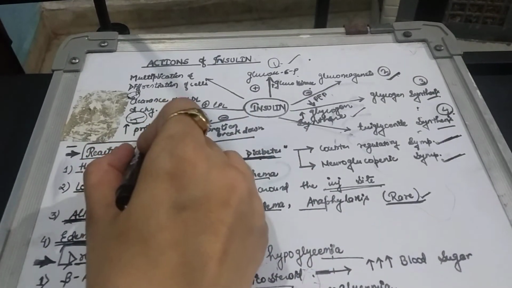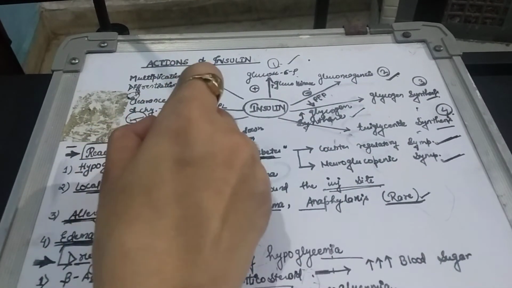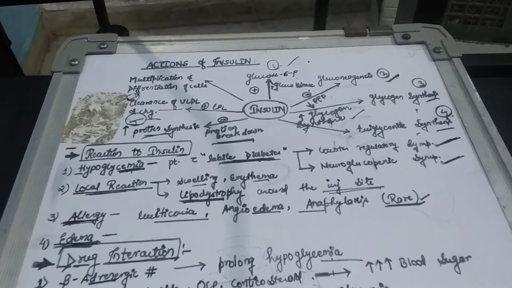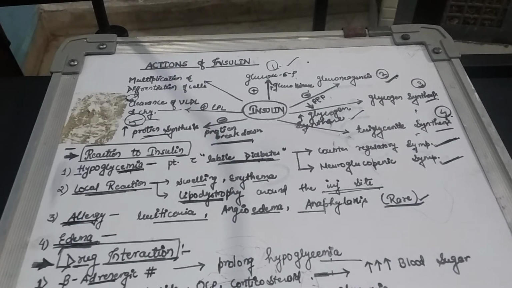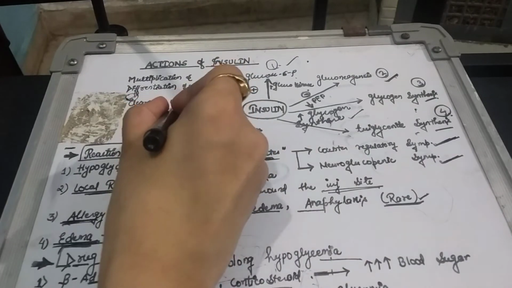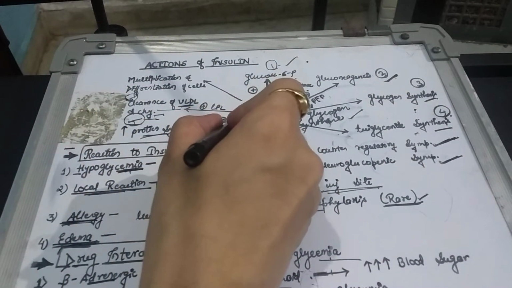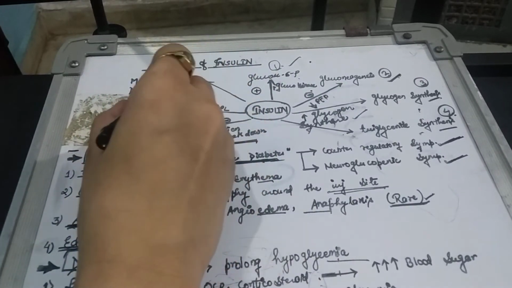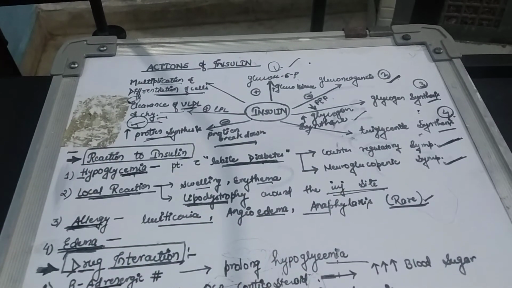It is responsible for protein synthesis by inhibiting protein breakdown, and for the clearance of VLDL and chylomicrons by stimulating lipoprotein lipase. Lipoprotein lipase is the enzyme responsible for the breakdown or removal of lipoproteins like VLDL and chylomicrons. Insulin is also responsible for the multiplication and differentiation of cells, and hence for growth.